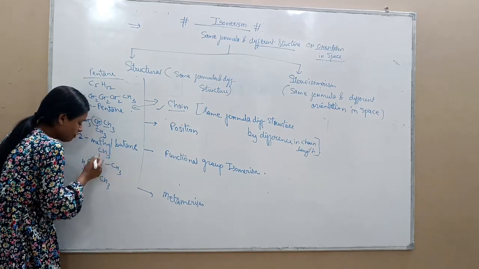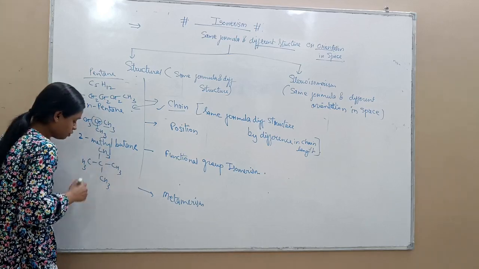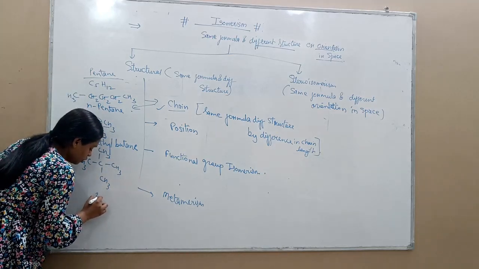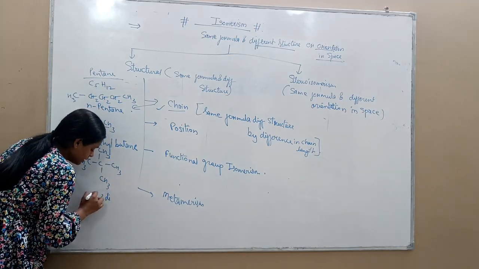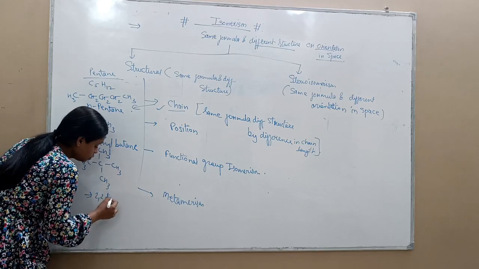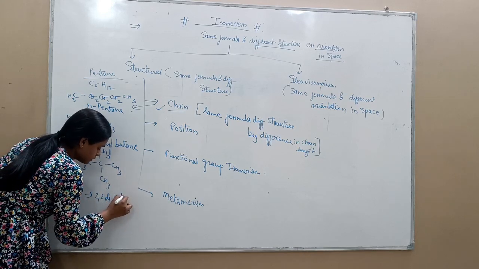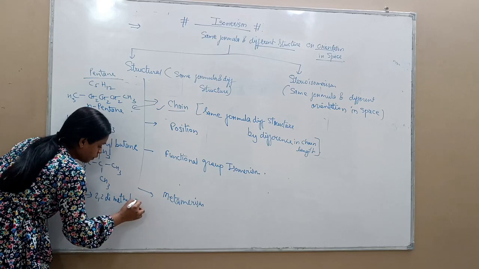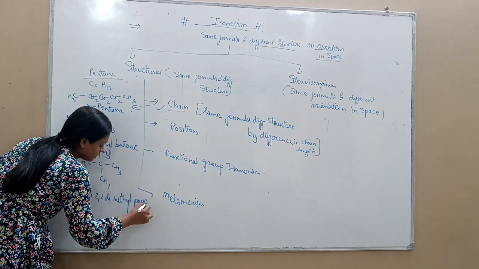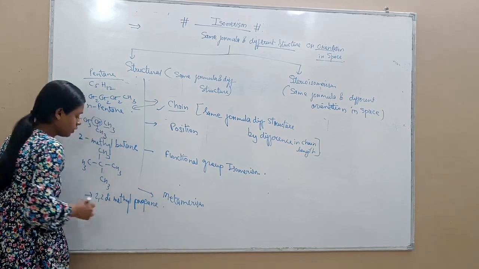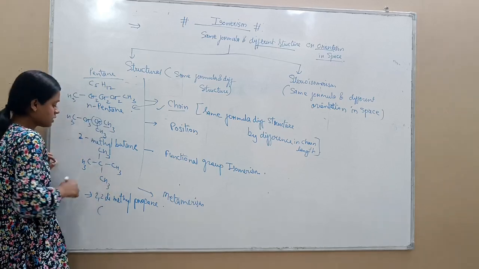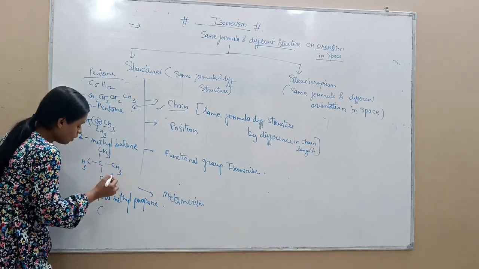If I place that last carbon here, there are also 5 carbons and 12 hydrogens, and the IUPAC name of this compound is 2,2-dimethylpropane. Okay, and the common name of this compound is neopentane.